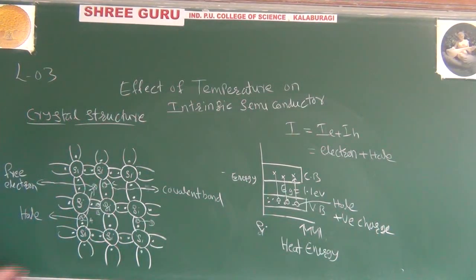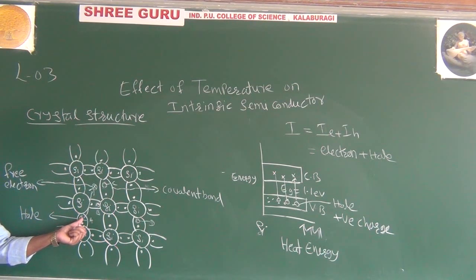This is how the holes are moving in the valence band, because you are applying some energy. With that energy you are breaking the covalent bonds. Once you break the covalent bond, this electron comes outside and becomes a free electron. This vacant position is nothing but a hole.